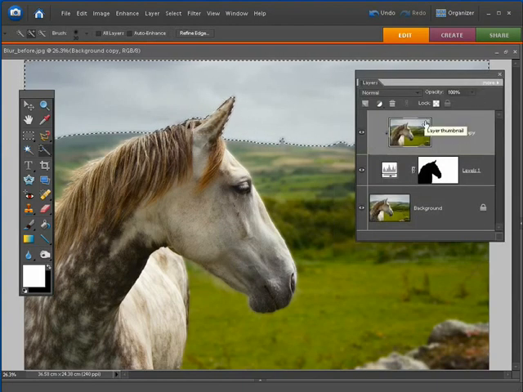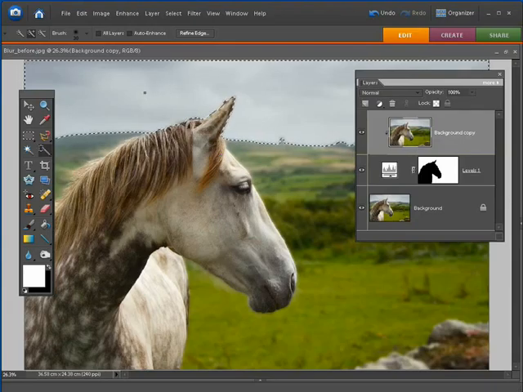A good tip when you're applying blur to selected areas is to press Control H to hide the selection, and you can still then apply the blur, and you can see how the edge is shaping up. Sometimes you'll get a sharp edge and you can't notice that necessarily with the marching ants of the selection marquee moving around. So Control H is very handy because it keeps the selection active, it just hides it. And once you've finished making a blur into that distant area, then Control D to deselect the marquee.